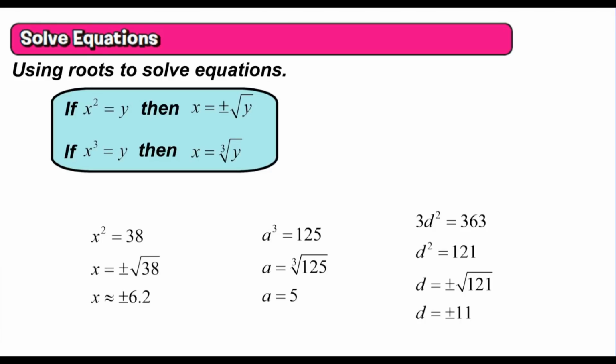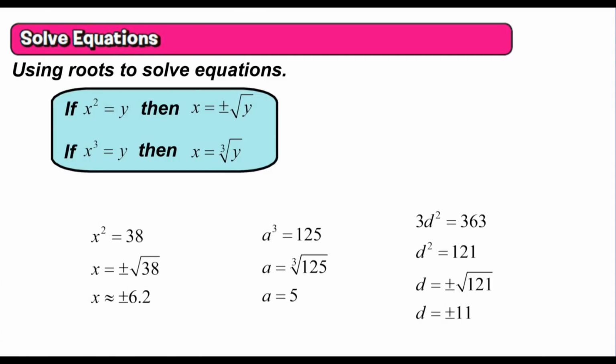Next one is a little bit different. 3 times d squared equals 363. This one's going to take an extra step to solve, because I just want to get d squared. I just want to know what d squared is. But if I take d squared times 3, I get 363. So that means that d squared has to be 121, or in other words, 363 divided by 3. So I know that d squared is 121 because 121 times 3 is 363.